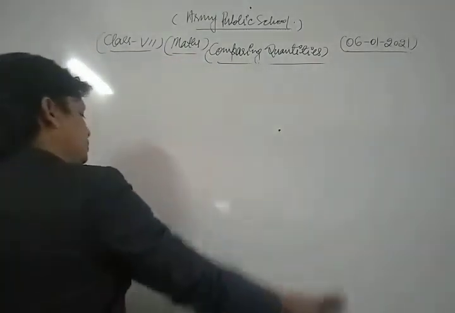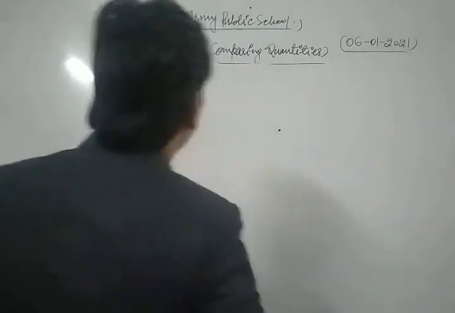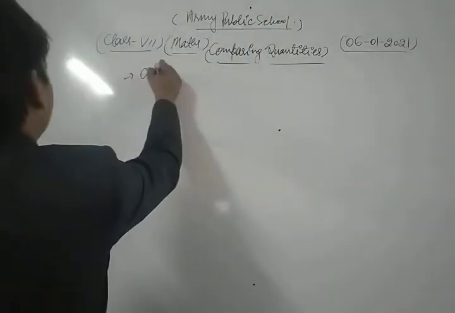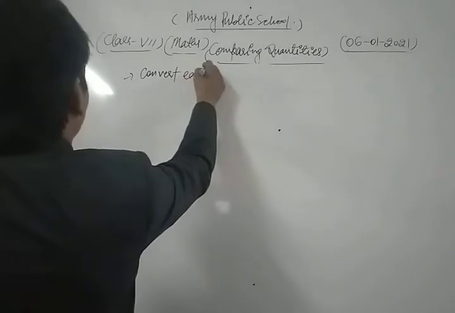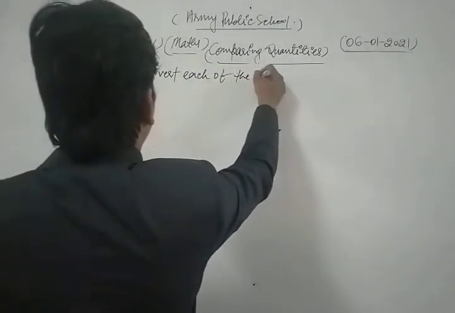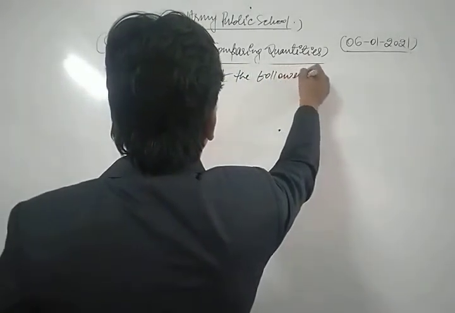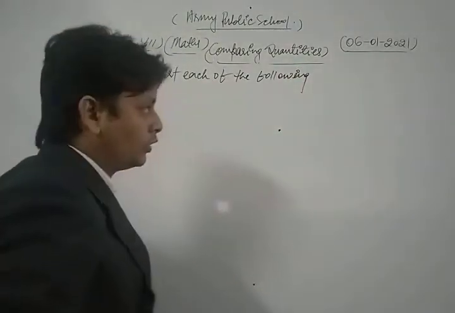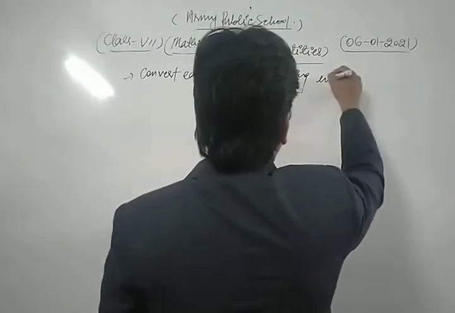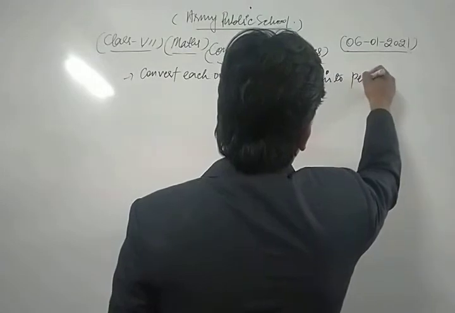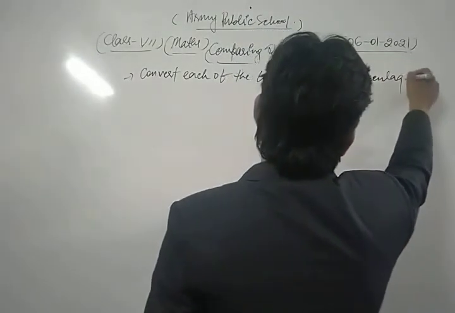Now we take some important questions based on percentage. Let's see. Convert each of the following into percentage.